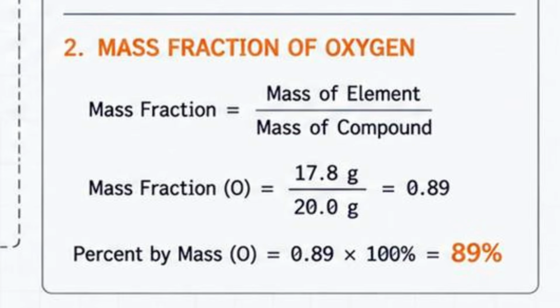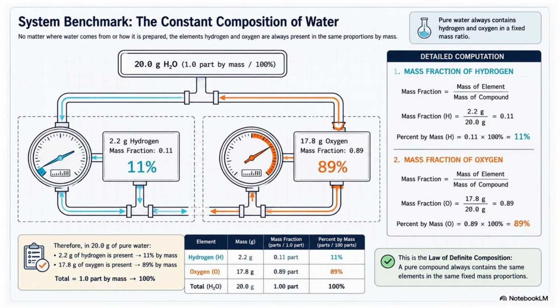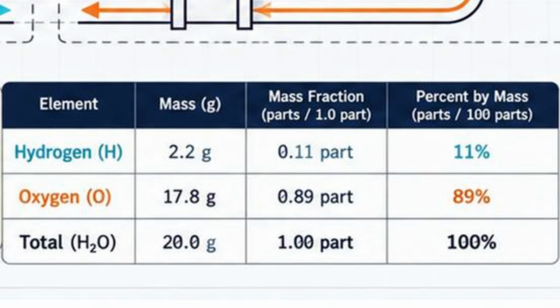So let's verify our results. Hydrogen 11% plus oxygen 89% equals 100%. Likewise, 2.2 grams plus 17.8 grams equals 20 grams. Everything balances perfectly. So this confirms that our calculations are correct.